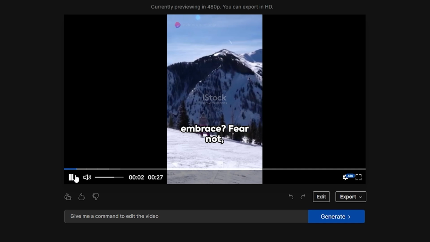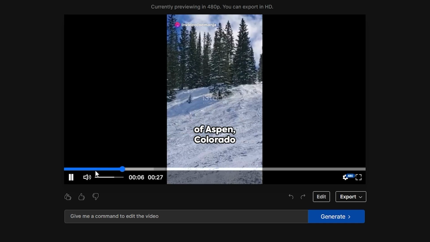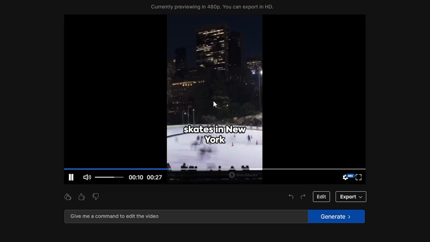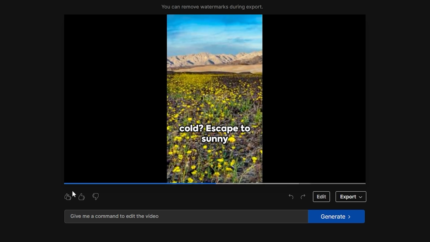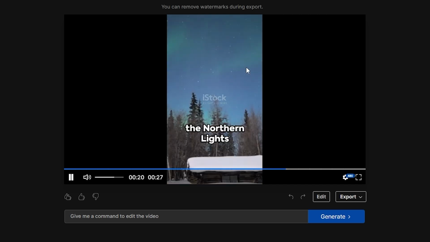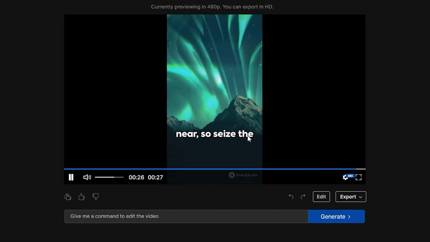Caught in winter's embrace? Fear not, adventure awaits. Traverse the snow-blanketed slopes of Aspen, Colorado for some heart-pounding skiing action, or swap skies for skates in New York City's iconic Central Park. Not a fan of the cold? Escape to sunny California's Death Valley, surprisingly alive with vibrant winter blooms. Last but not least, the Northern Lights in Alaska, a celestial spectacle that'll leave you breathless. Winter's end is near, so seize the day.